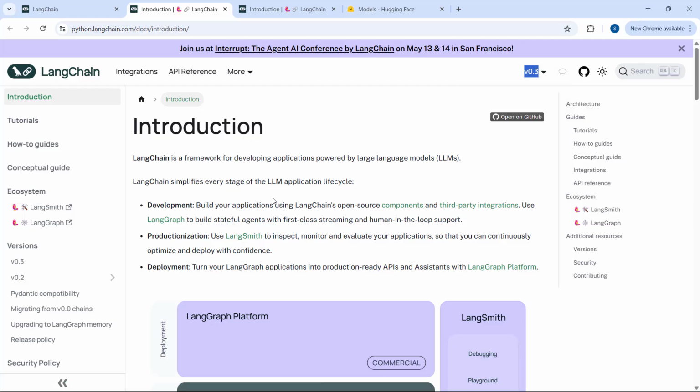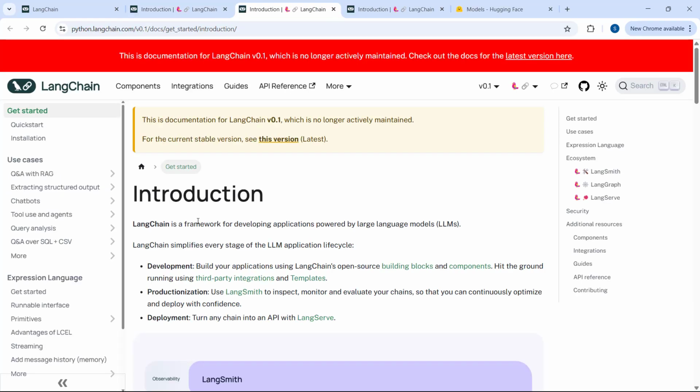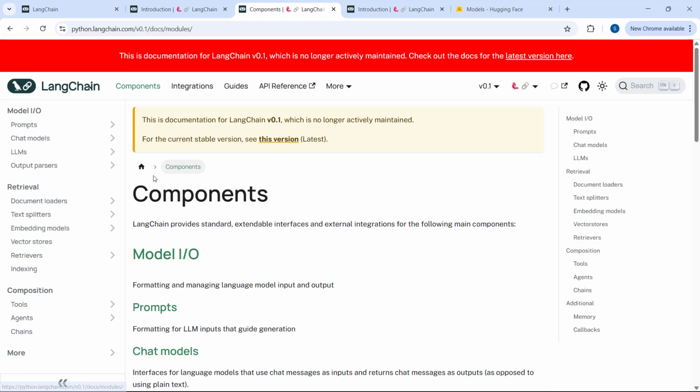So what do we learn in LangChain? If you see the documentation here, instead of version 0.3, I think they gave good documentation in version 0.1. So let's go to 0.1 and see. If you see the components, we will be learning all these components from LangChain.